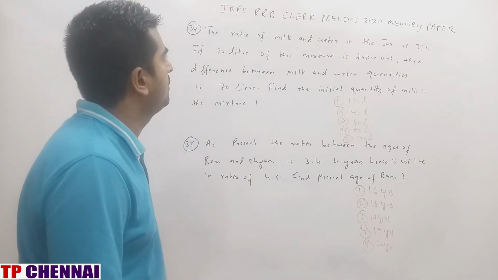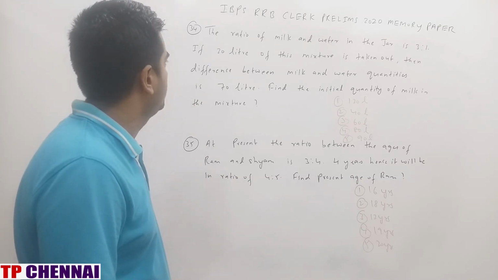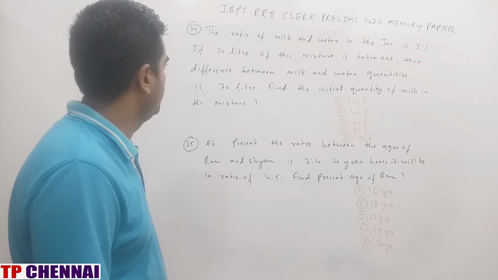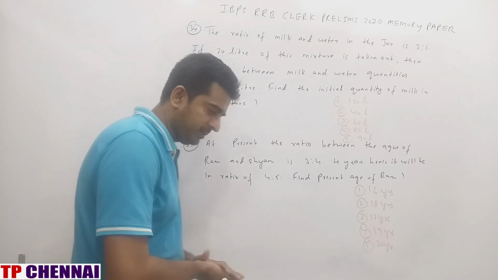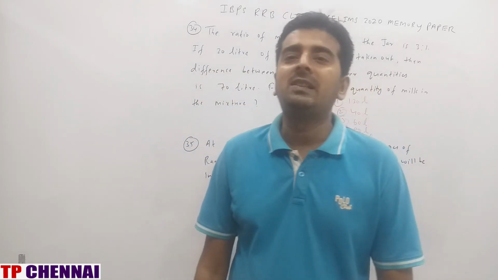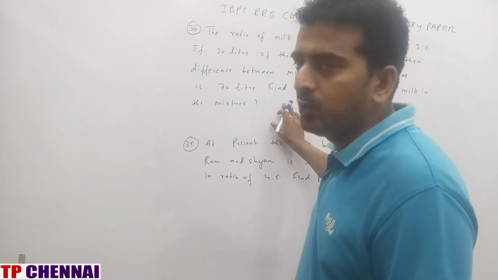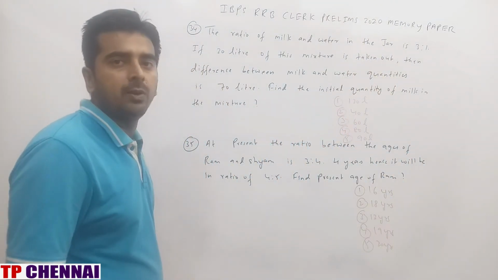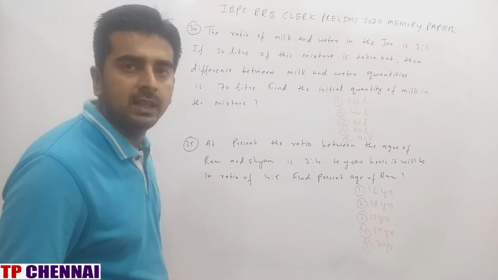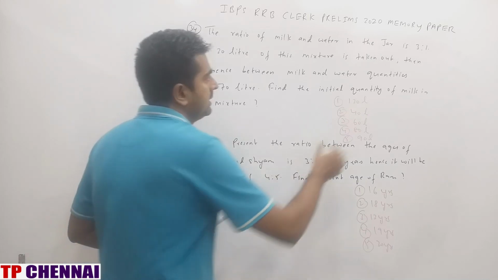The ratio of milk and water in the jar is 3:1. If 20 liters of this mixture is taken out, then the difference between milk and water quantity is 70 liters. Find the initial quantity of milk in the mixture. If your concept is clear, you can solve this question orally. Why? The ratio of milk and water is 3:1. They have removed 20 liters from the mixture. When you remove anything from the mixture, the ratio will be the same. See orally how we can solve this question.